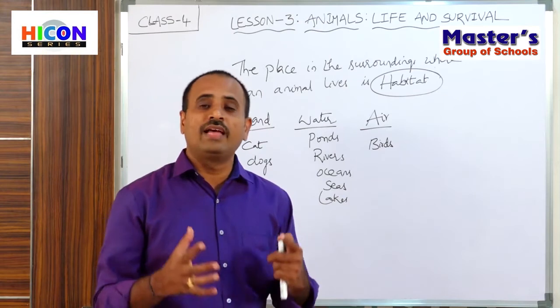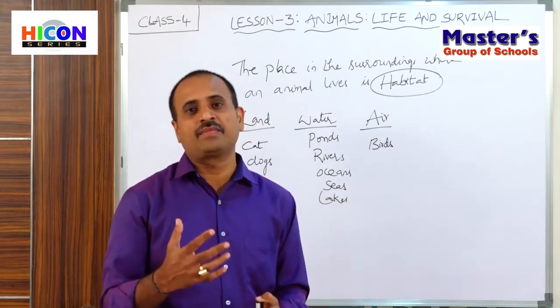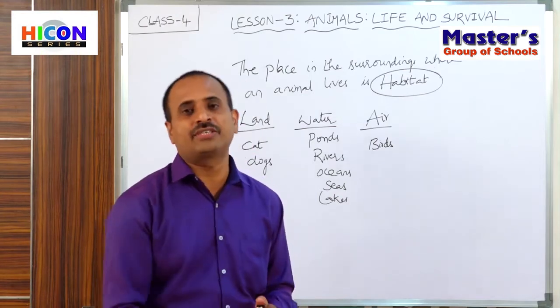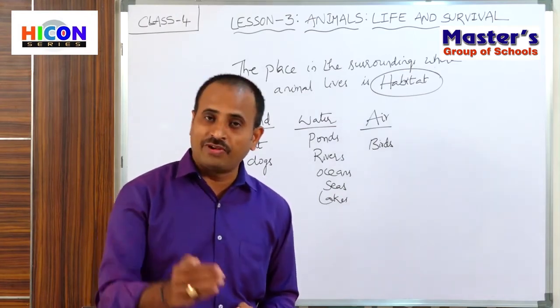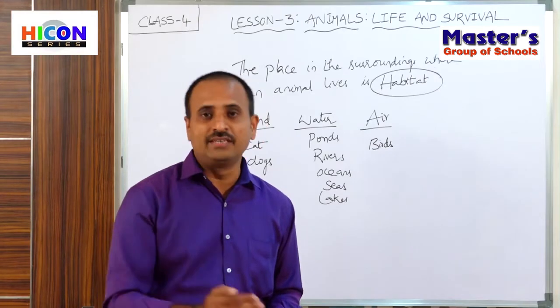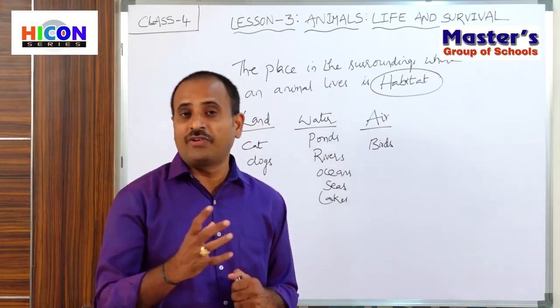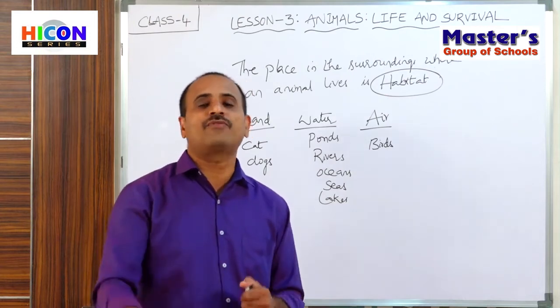No, all the animals do not look the same. They are different. They are different in their body structure, they are different in their skin, and they are different in their food habits. So different animals eat different types of food items.